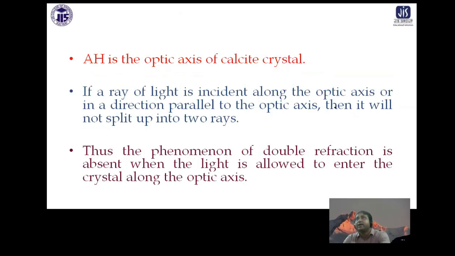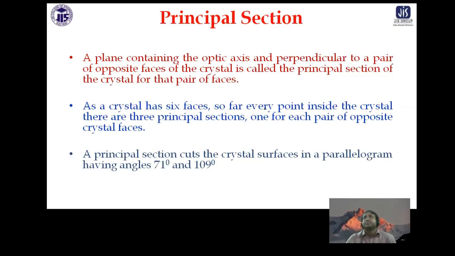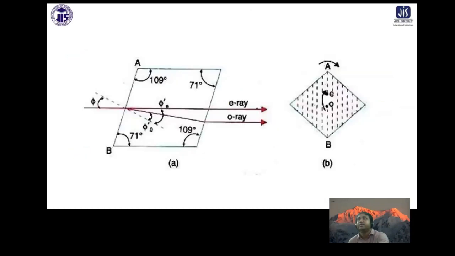Double refraction is absent along the optic axis. The plane containing the optic axis is called the principal section. As a crystal has 6 faces, for every point inside the crystal there are 3 principal sections, one for each pair of faces for a calcite crystal. The principal section cuts the surfaces in a parallelogram of 71 degrees and 109 degrees. So this is the principal section, and you can see the formation of IRE and ORE in a calcite crystal as I discussed.